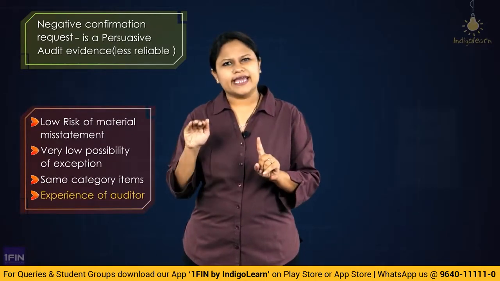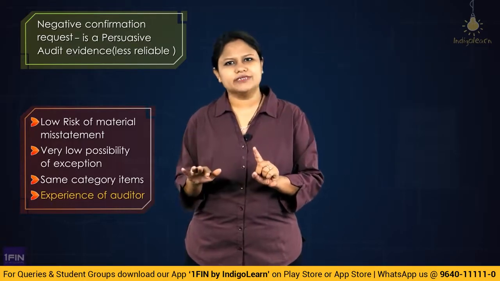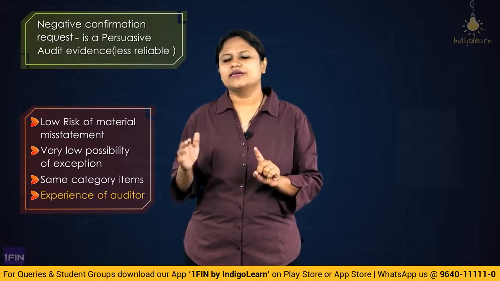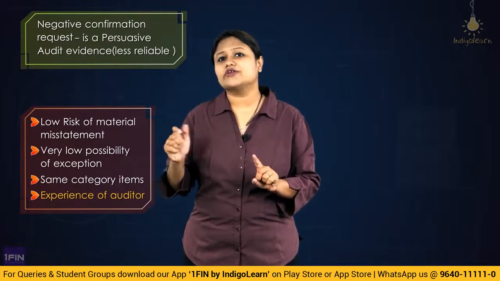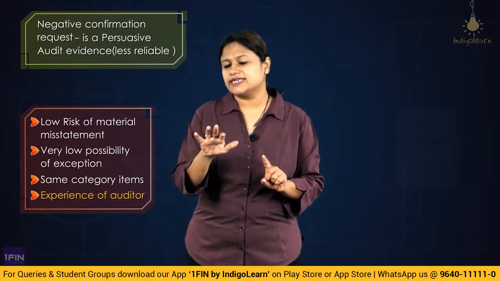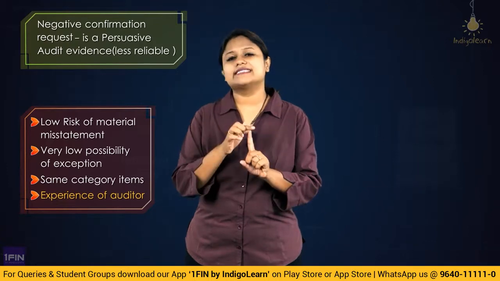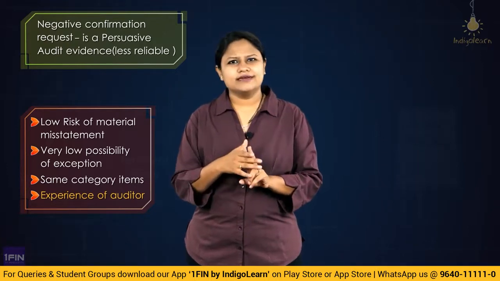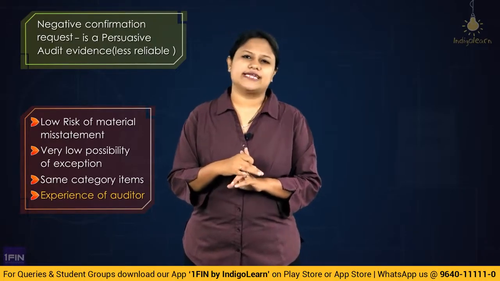First, the area where you are seeking it for has a lower risk of material misstatement. That means what? The controls over that area should be effective. So the test of control results have turned out to be very effective. So the auditor believes that the risk of material misstatement would be what? Less in that area. Second, you have more confidence in the accounting records of the entity.